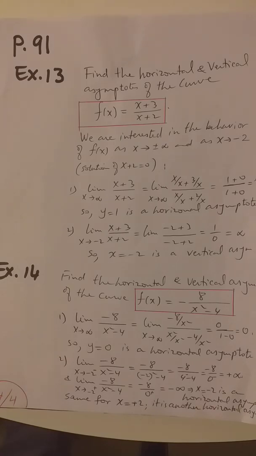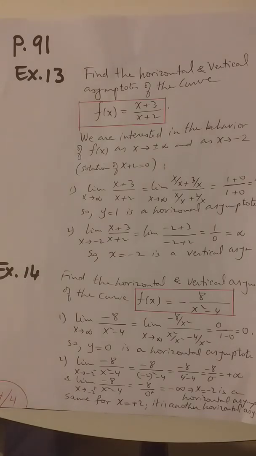Next, we move to find the vertical asymptote by looking at the denominator x plus 2 and put it equal to 0. So at x equals minus 2, we take the limit as x approaches minus 2 from left and from right. You will have an infinite value. So the number minus 2 is a vertical asymptote. Finally, example 14 will be similar.